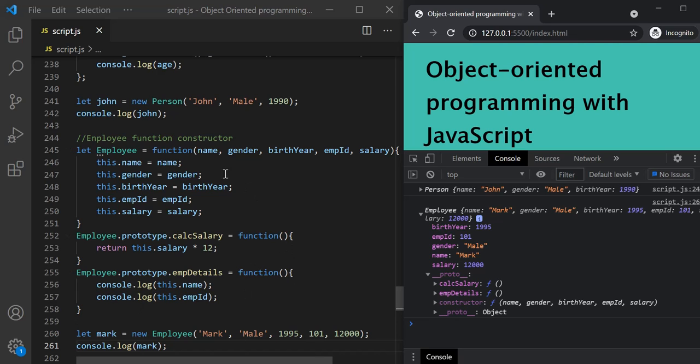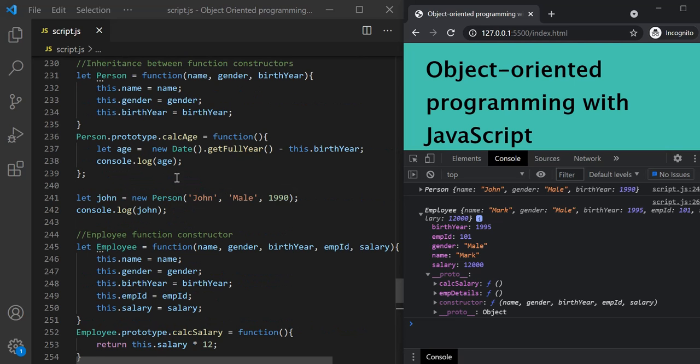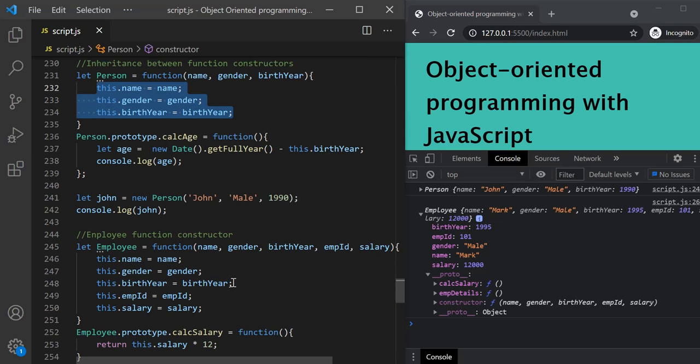Now here, this employee function constructor is independent of this person function constructor. If you notice inside this person function constructor, we are already setting this name, gender, and birth year property. And we are doing the same thing inside this employee function constructor as well. Now here, there are two problems. The first problem is, we are violating the DRY principle. That means do not repeat yourself, because this same code we are writing inside this employee function constructor as well.